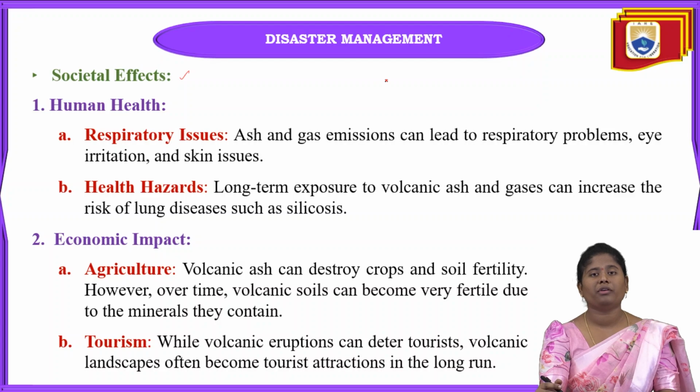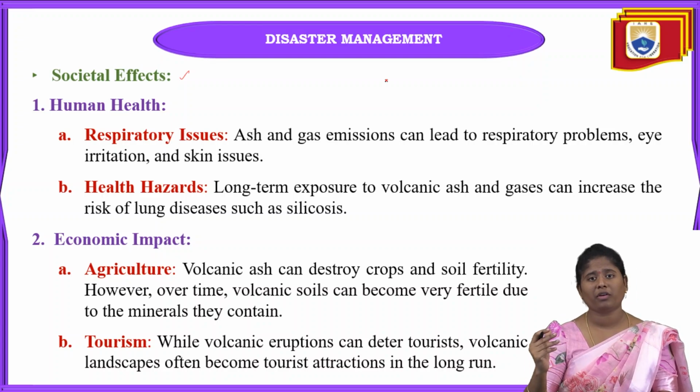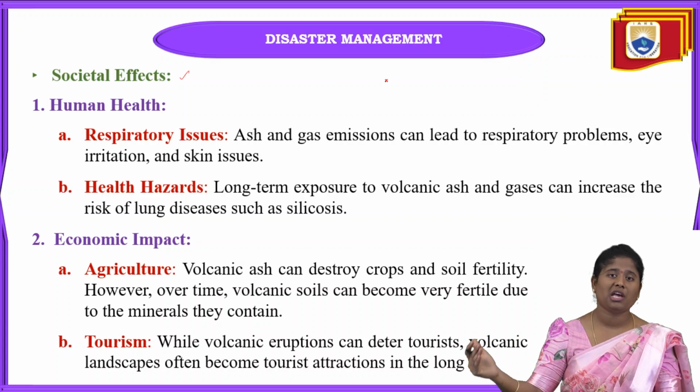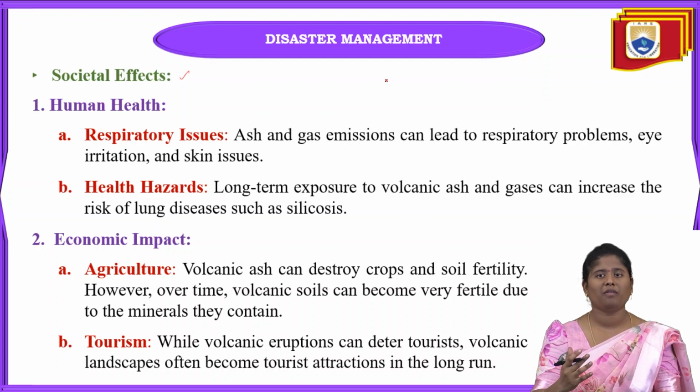They suffer from numerous types of respiratory problems, and also eye problems and skin problems. Why? Because when the volcano erupts, so many gases are released into the atmosphere, and the nearby people inhale that air and suffer from different types of respiratory issues.